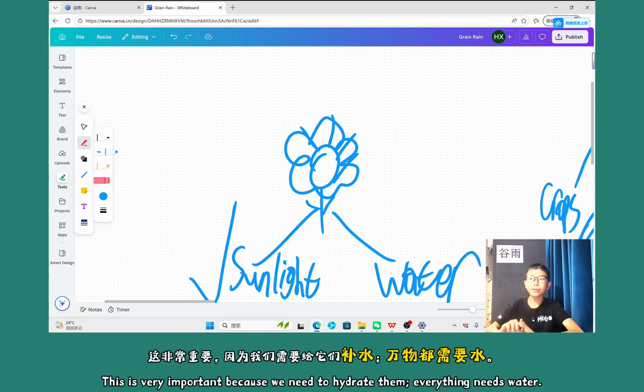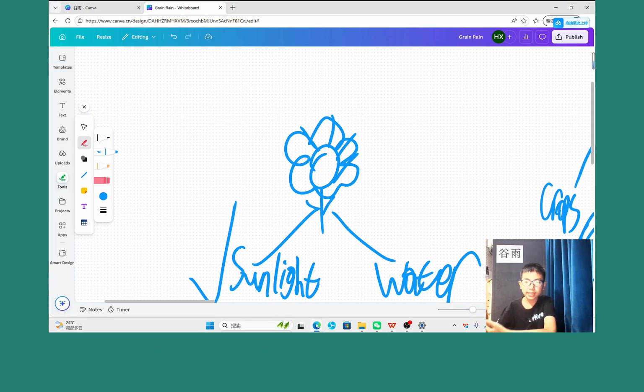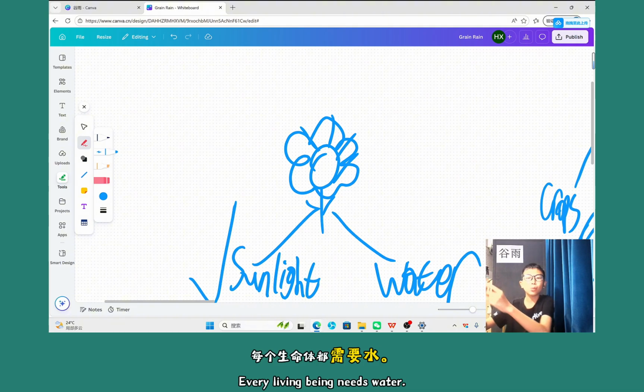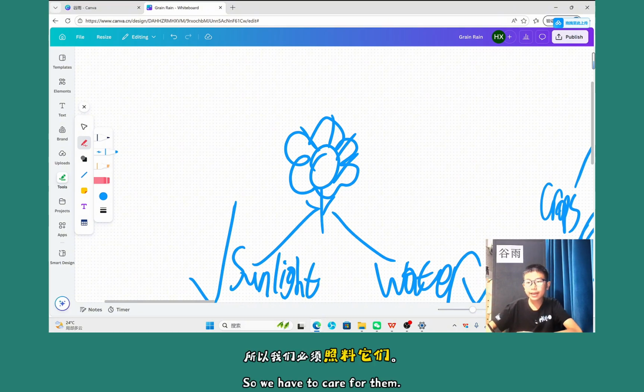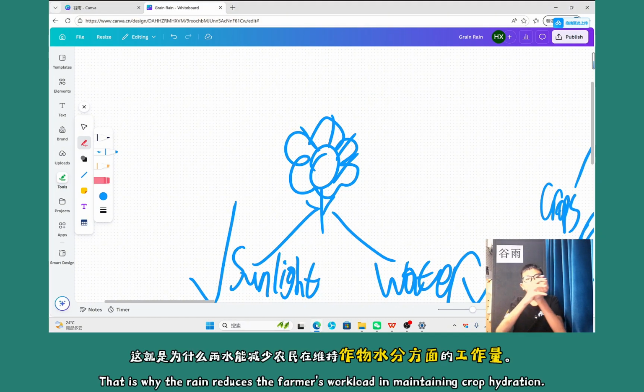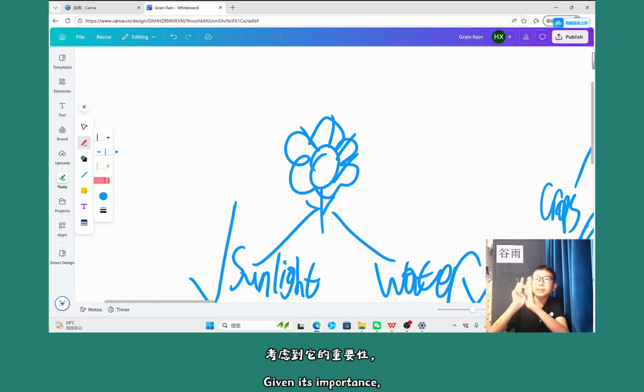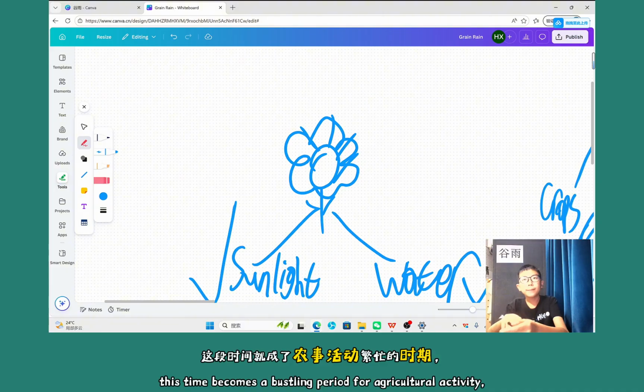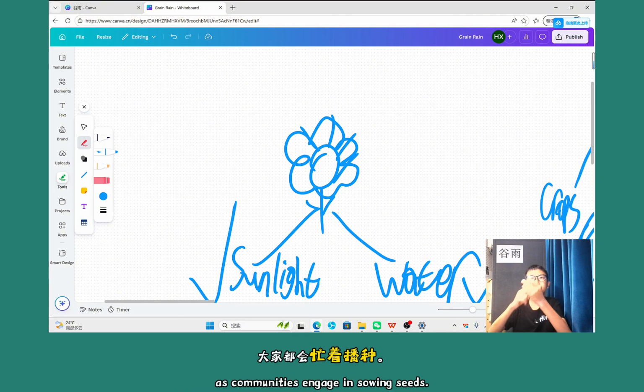This is pretty important because we have to hydrate, because every living being needs water. So that's why we have to care for it. We have to water our plants or flowers every day, as we all do in our garden. So that's why we reduce the farmer's workload in maintaining crop hydration. Given its importance, this time becomes a bustling period for agricultural activity as communities engage in sowing the seeds.